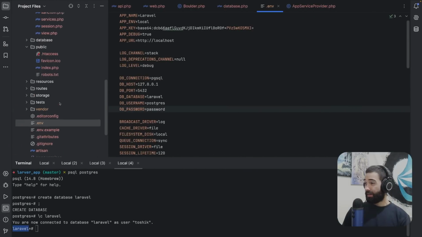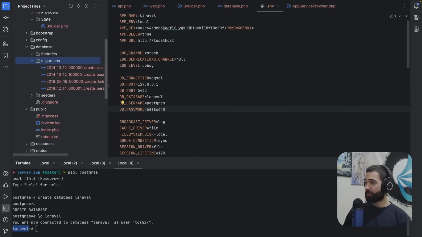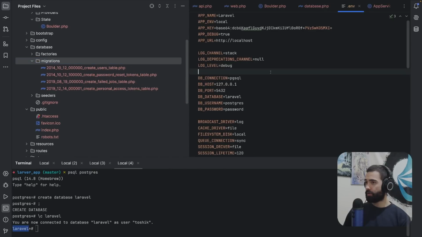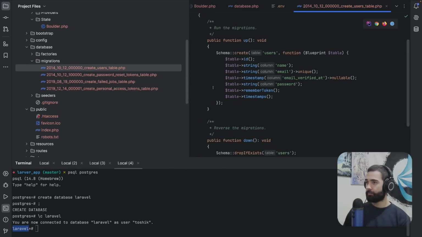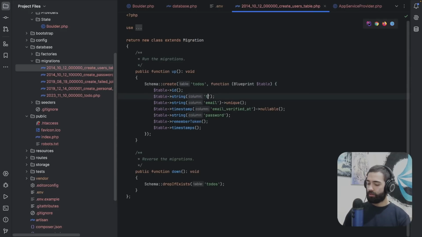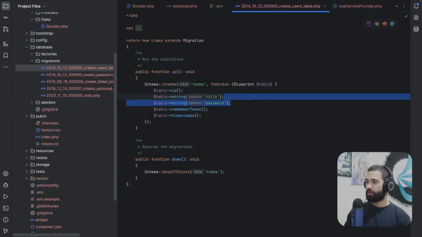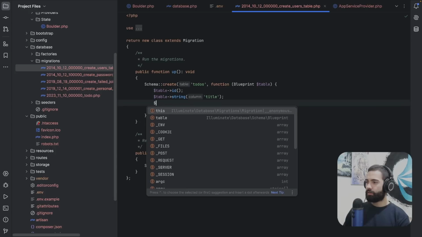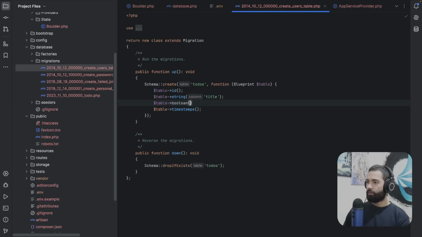Does look like I might have to write the migrations myself. Well, let's take a look at this. Database migrations. So there are a couple here already. Let's take a look at one. Okay, I'm going to go really simple. Let's copy this across and call it Day 23, whatever, doesn't really matter. We'll create to-dos, ID, we'll call this title, email doesn't matter, verified doesn't matter, remember token doesn't matter, let's say table, boolean, complete. Okay, semicolon on the end, missed a couple of letters.